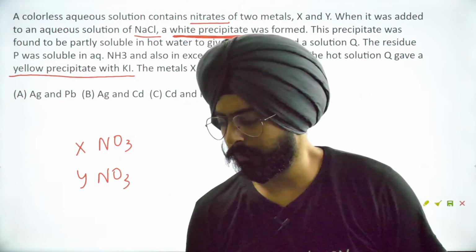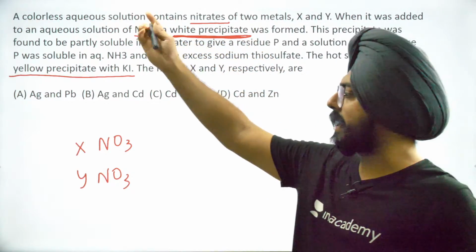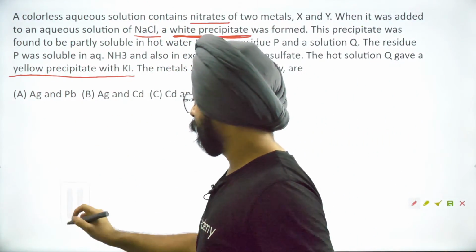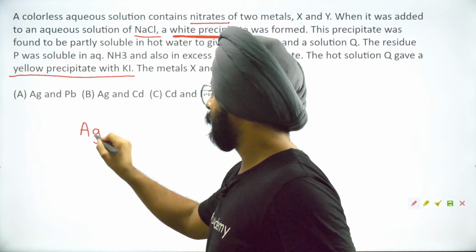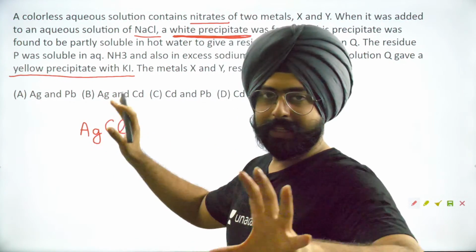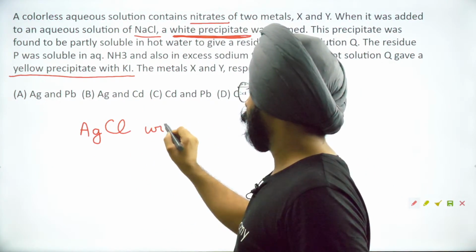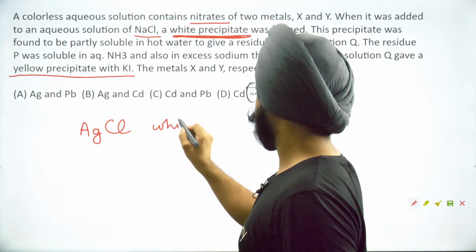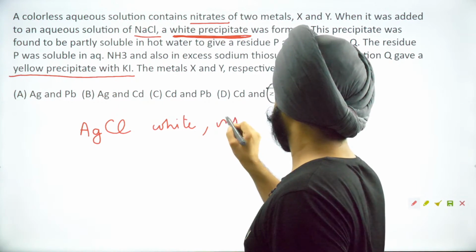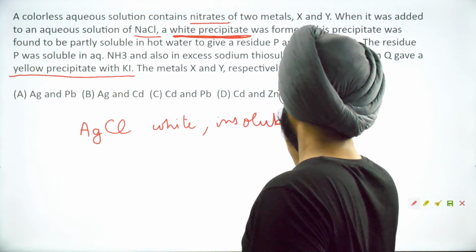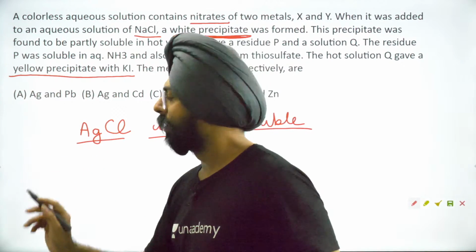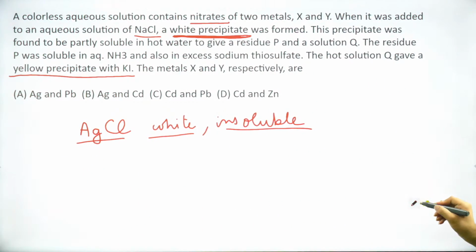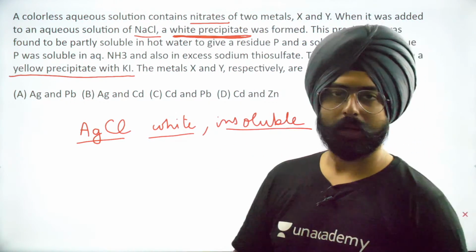So white precipitate with NaCl, I think everyone has stumbled upon AgCl for sure, isn't it? AgCl is one of the most popular white precipitates. And it is insoluble. It's white, it is insoluble, no matter what you do, whatever the temperature. Forget about it. So silver chloride is white, it's insoluble.